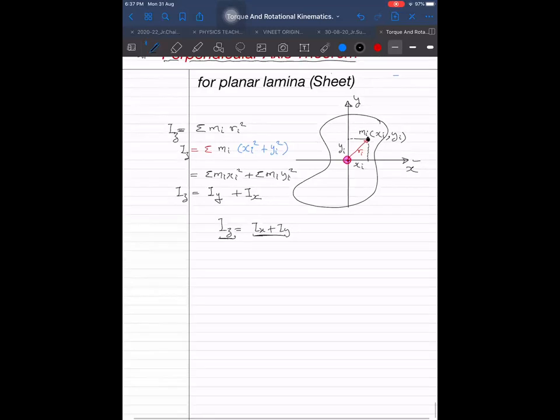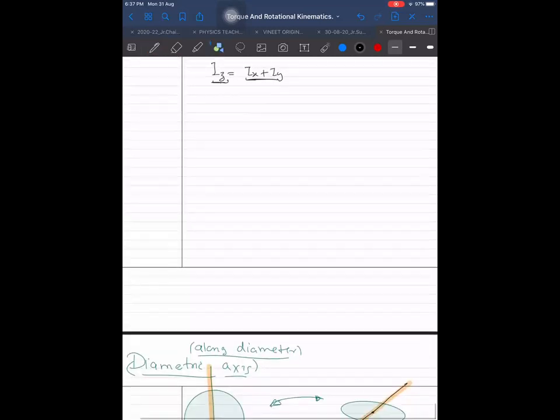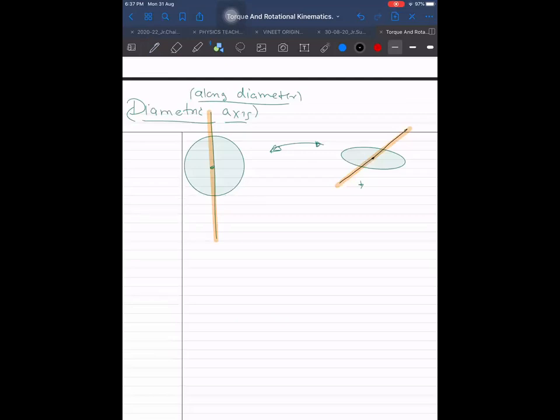Why is it helpful? It will be helpful in many places. I will start giving examples now. One example is the diametric axis. Let us take this example. This will be helpful here.